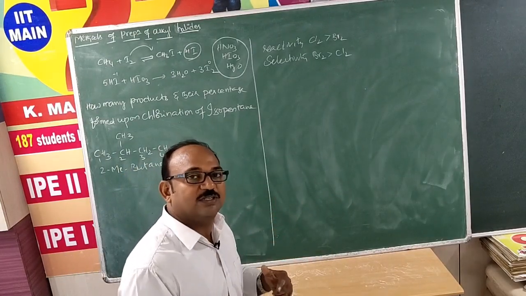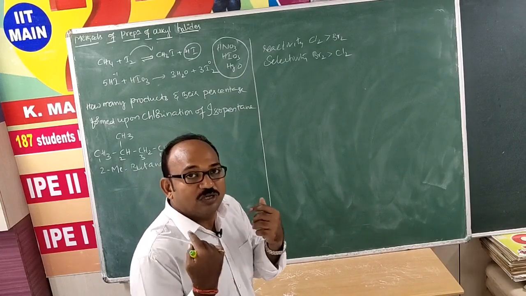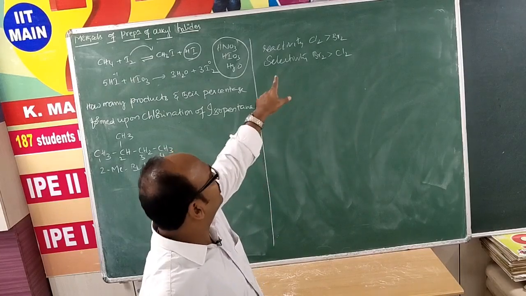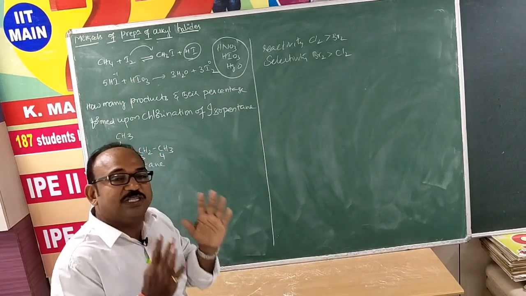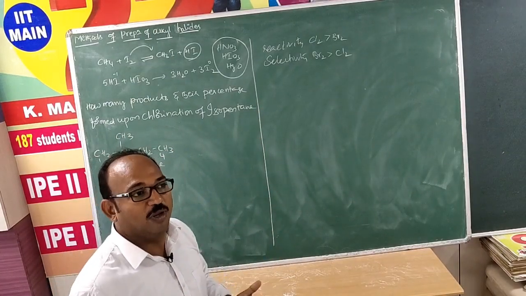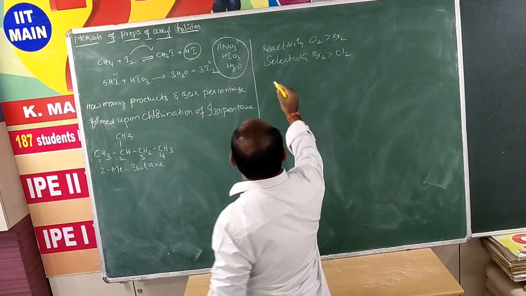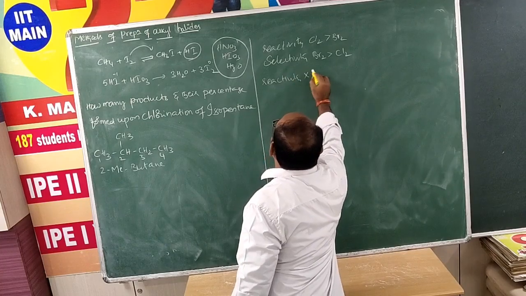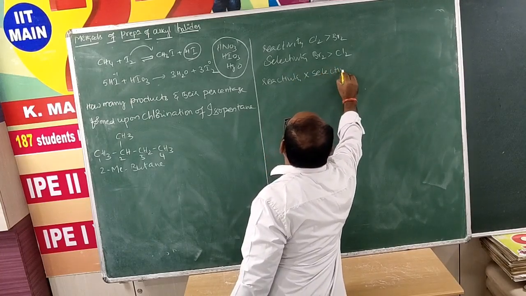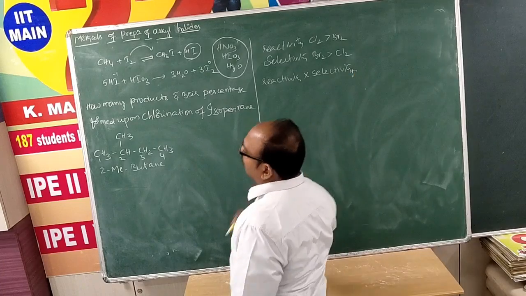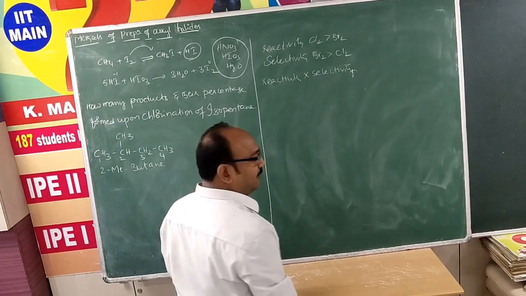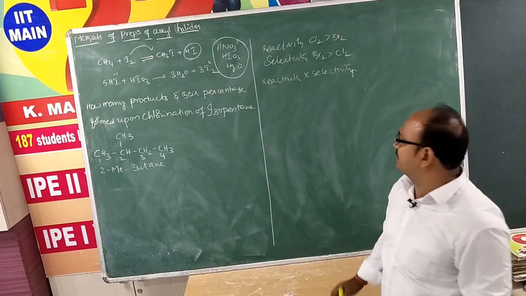Bromine prefers the formation of the more stable intermediate, whereas chlorine is not like that. It depends on which hydrogens are more available, and the ultimate product depends upon reactivity and selectivity. So what amount of product we are going to get depends upon these two factors, reactivity and selectivity. Let us take one example here.